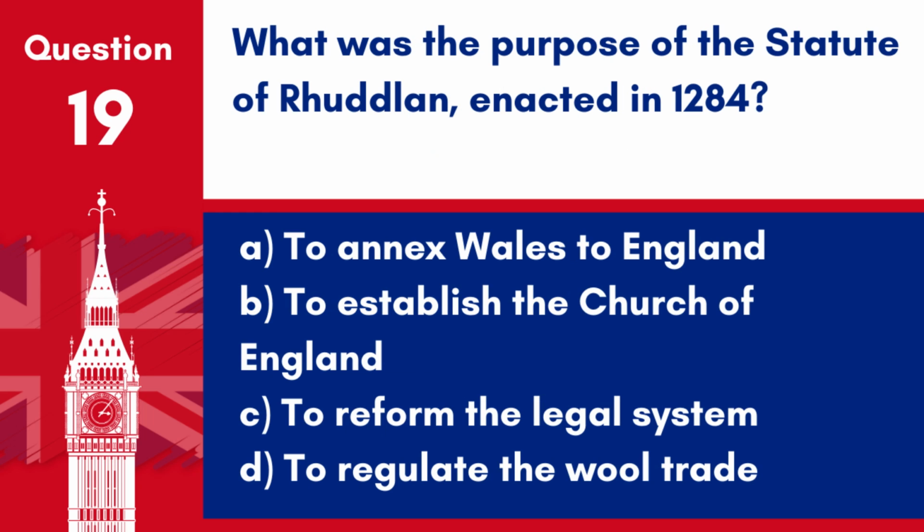Question 19. What was the purpose of the Statute of Rhuddlan, enacted in 1284? A. To annex Wales to England. B. To establish the Church of England. C. To reform the legal system. D. To regulate the wool trade. Answer A. To annex Wales to England. The Statute of Rhuddlan in 1284 annexed Wales to England.